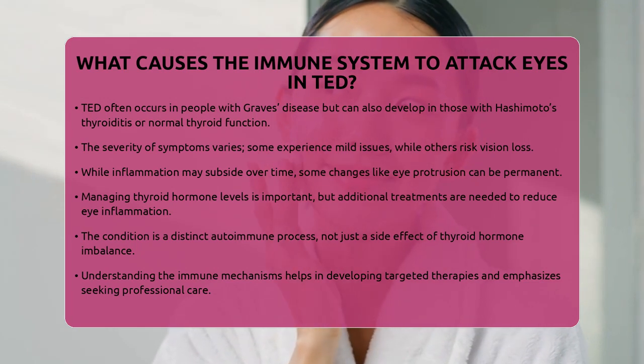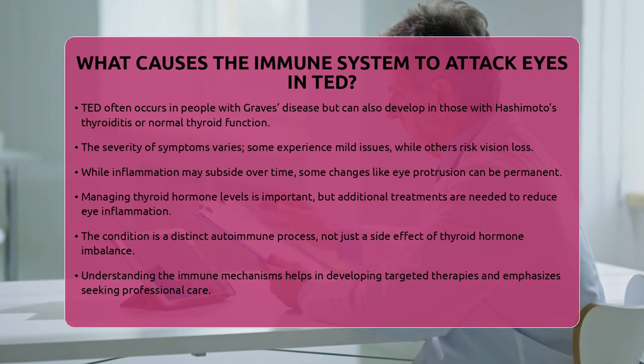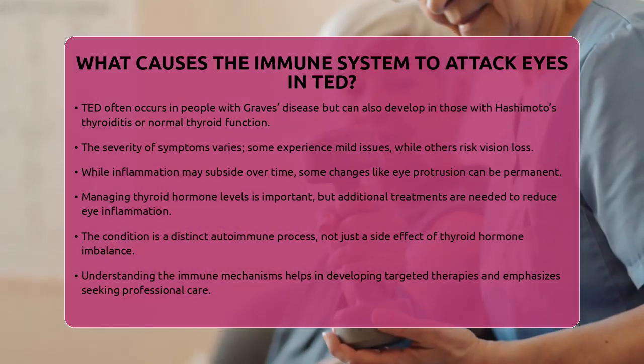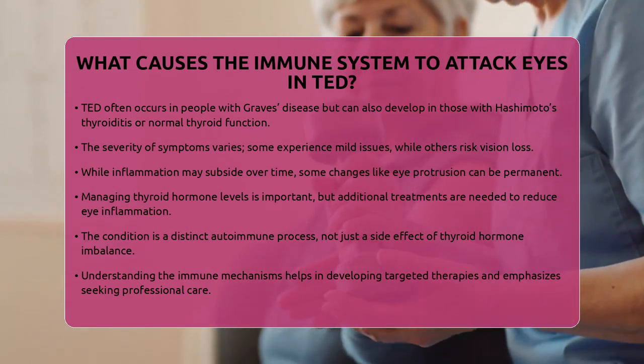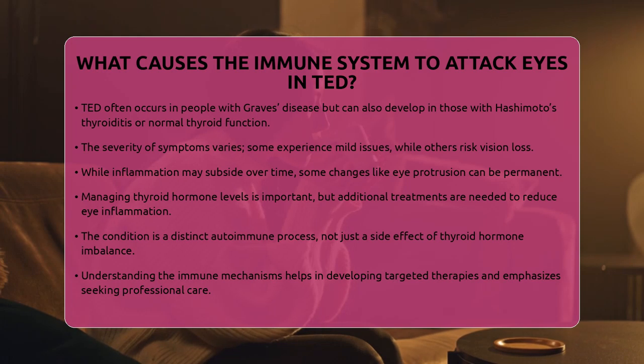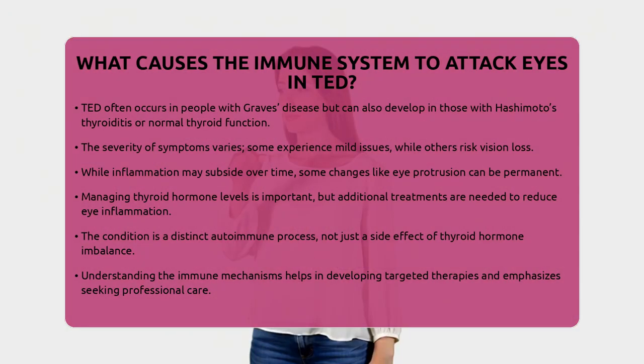In summary, TED happens because the immune system gets confused due to shared receptors in the thyroid and orbital tissues. Autoantibodies attack these receptors, leading to inflammation, swelling, and eye symptoms. This process involves immune cells, signaling molecules, and tissue changes that cause the characteristic protrusion and discomfort.